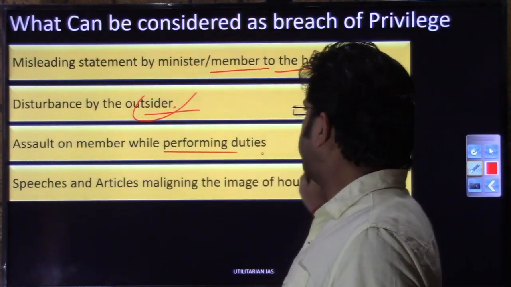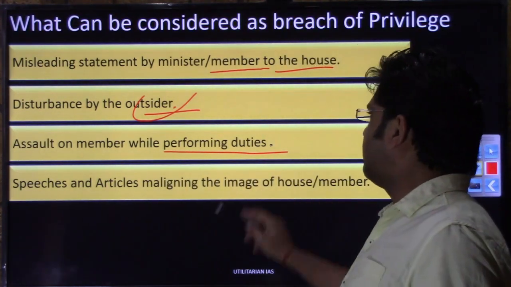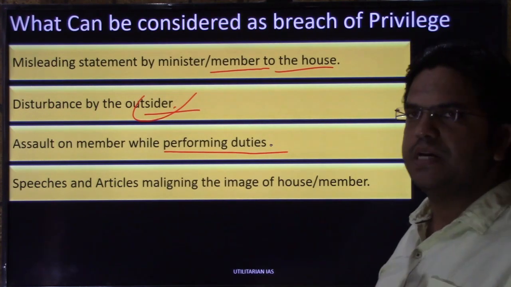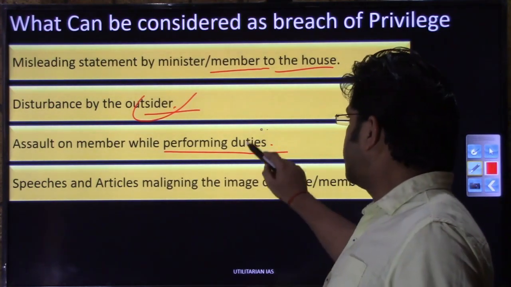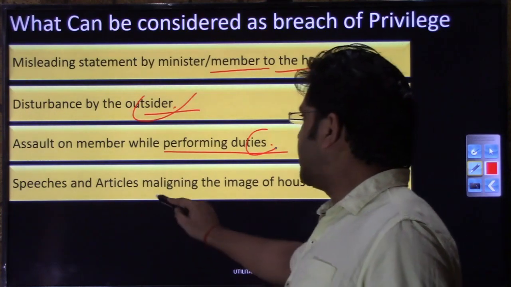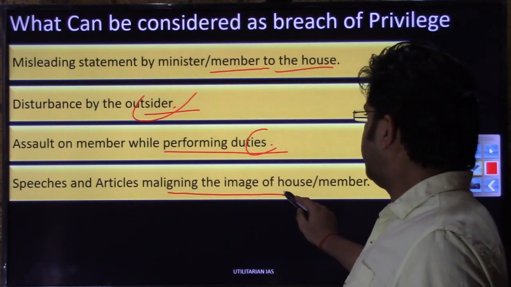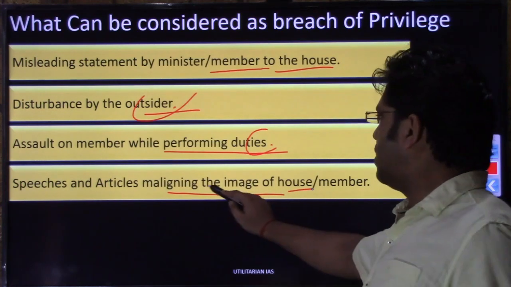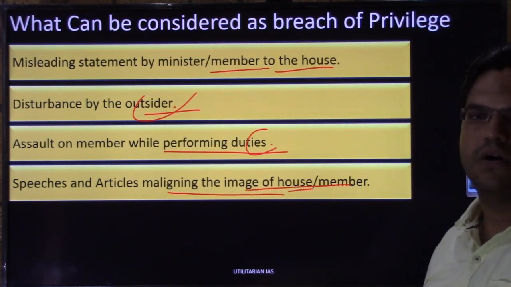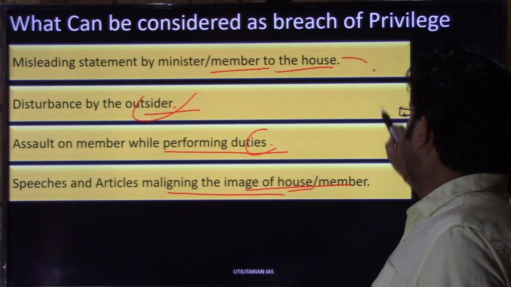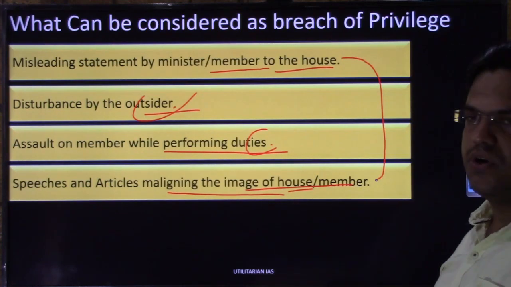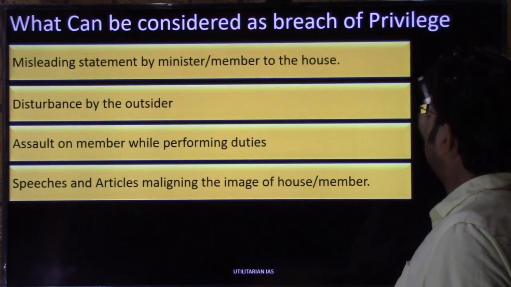Assault on a member while performing duties, while they are part of a parliamentary function, while the session is going on. Speeches and articles written by anybody, any editor or any TV or media house, maligning the image of the house and members. All these cases can be considered a breach of privilege. I hope these points are clear to you.